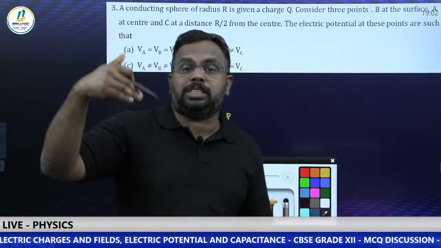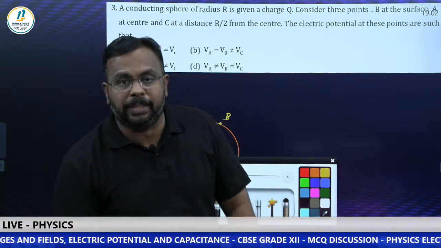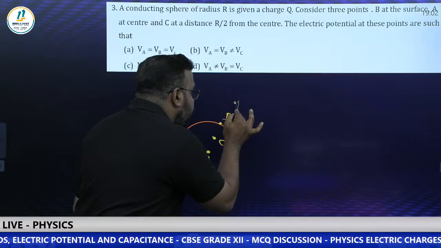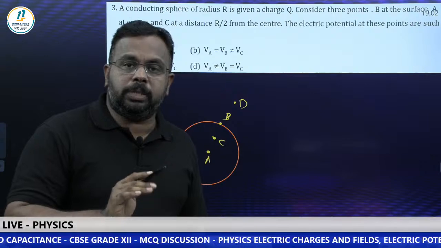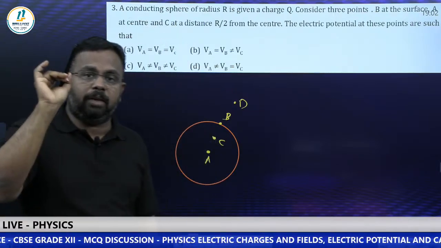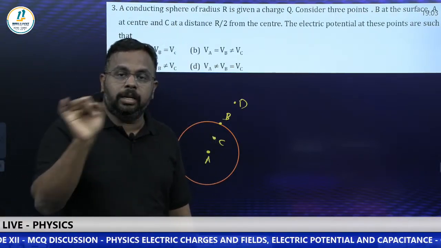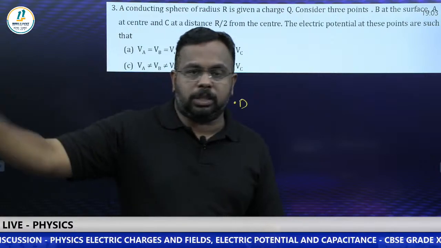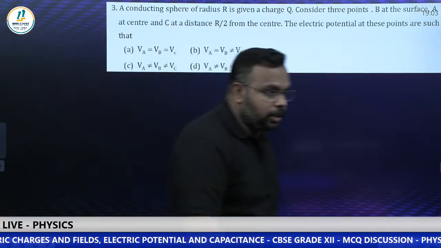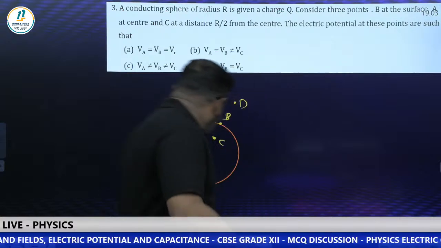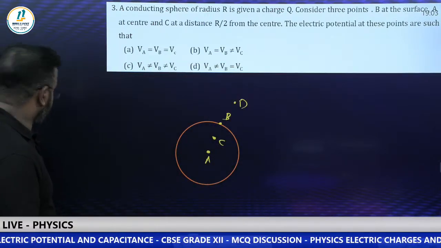But what about a point outside the sphere? Then what will be the answer? If I mark a point D, can we say that the potential is the same at D also? The answer is no, because D is outside, which means we can use the formula 1 by 4 pi epsilon naught Q by R, inversely proportional to R. So the potential decreases as we go outside. Clear or not? Okay, right. So all of you please comment, and I'm going to the next question.